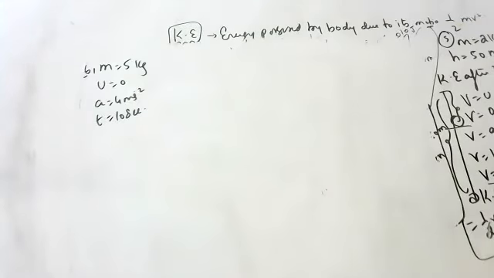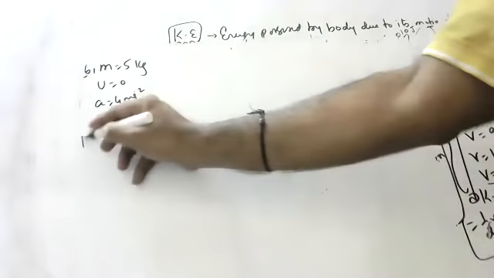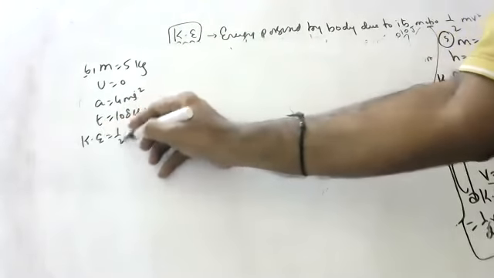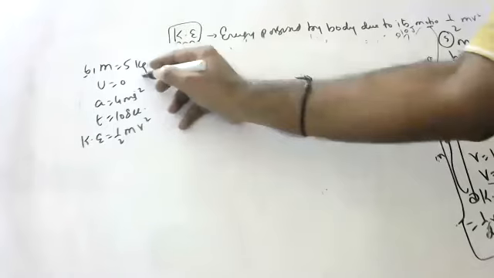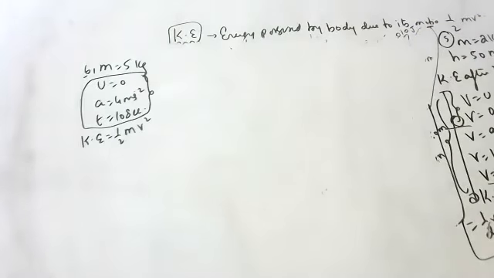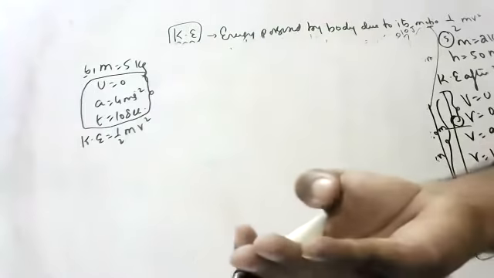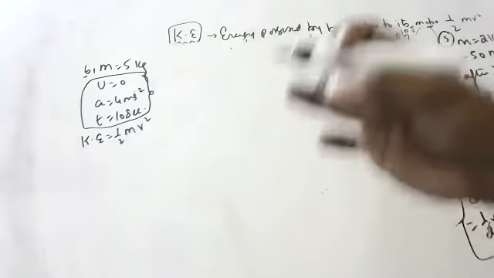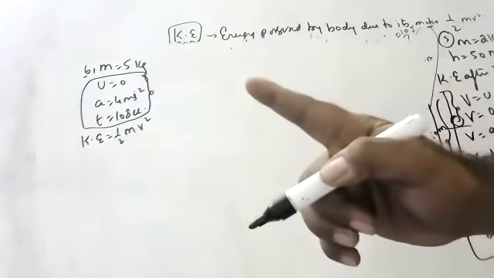Anyone want to say this question or shall I do? What is the algorithm? How will we do it? For kinetic energy, we want speed. We don't have speed. How to find speed? Which equation will we use? S is equal to ut plus half at square. S means displacement. We want v. First equation.